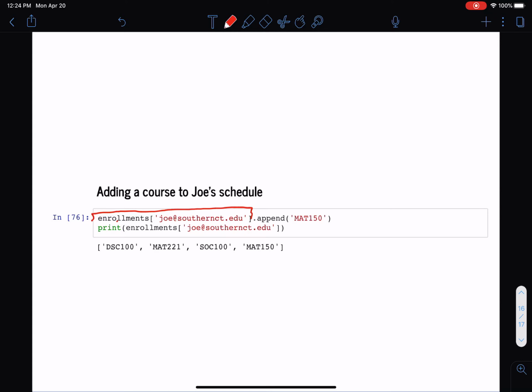So enrollments sub Joe, when I'm using Joe as the key, that's giving me the list of courses, and given the list, I'm going to append to it the course Math 150. So now after I append to the list, if I go back and print the value corresponding to this key, I see that Math 150 was added over here.